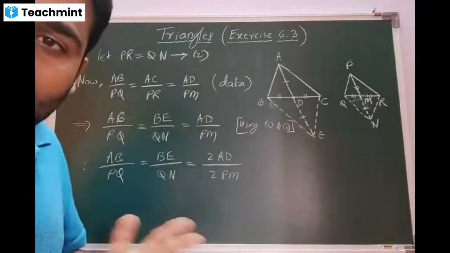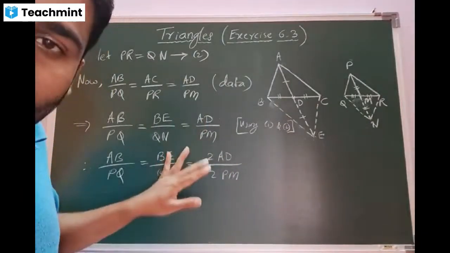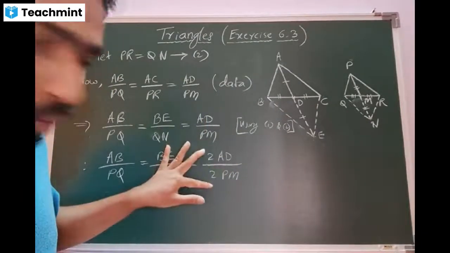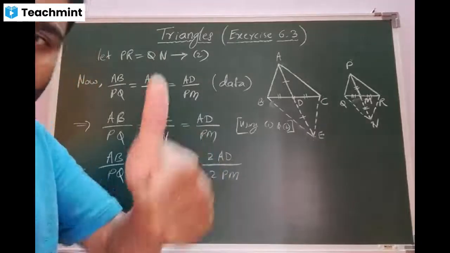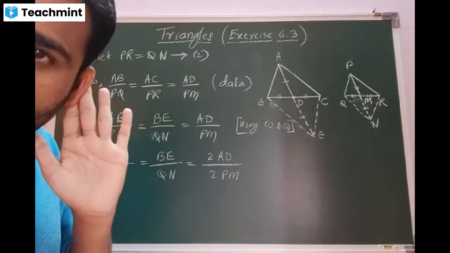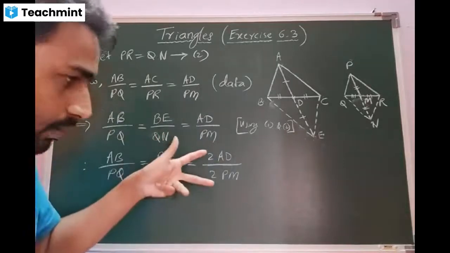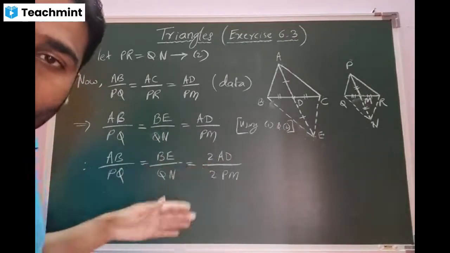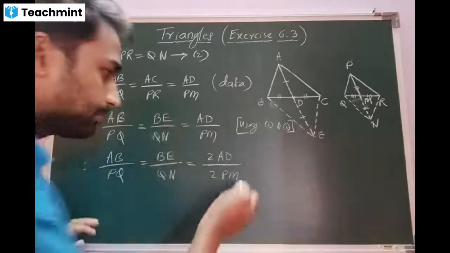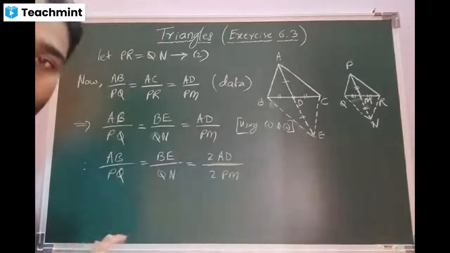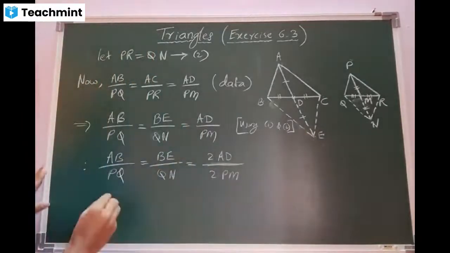So what about, in simple words, multiplying numerator and denominator by 2 in the third ratio. Got the concept? Yes, sir. But it is not going to affect the earlier ratios because both are going to get cancelled. Originality remains the same. Got the concept? Yes, sir. So I made some arrangements.